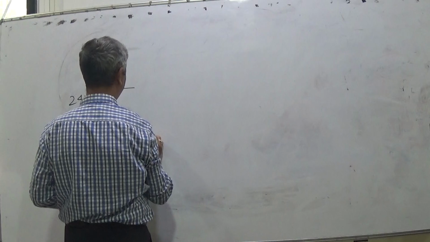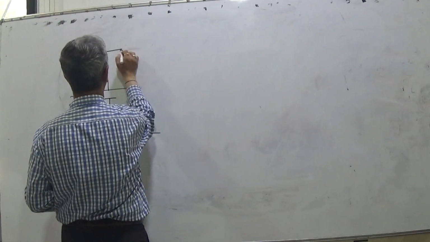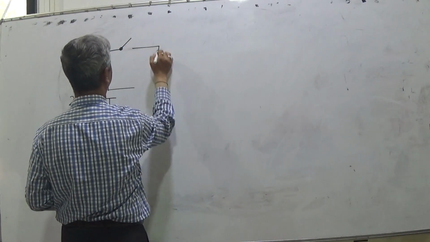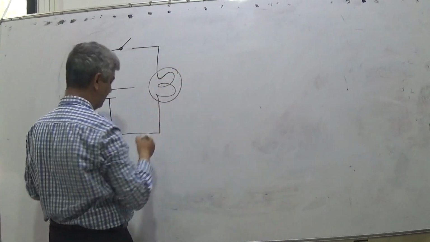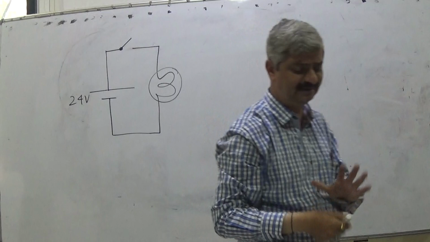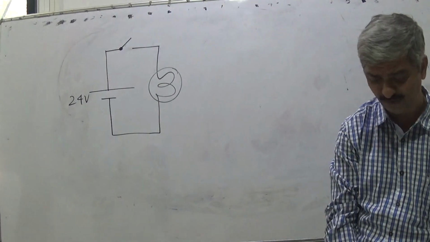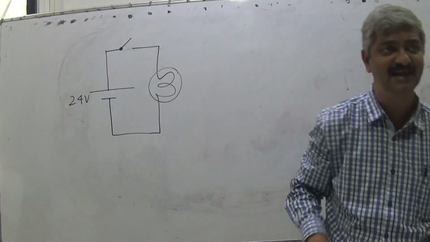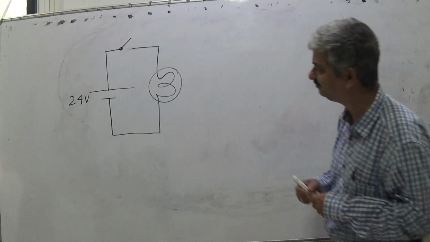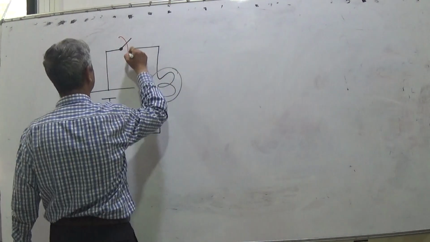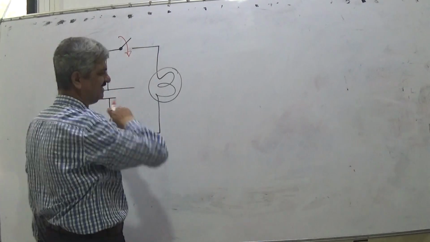And we have got a lamp. The lamp is having resistance. We are talking of a conventional incandescent lamp, not an LED lamp right now. So when we close the switch, we say that the circuit gets complete.